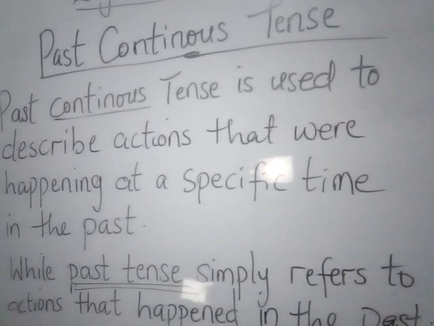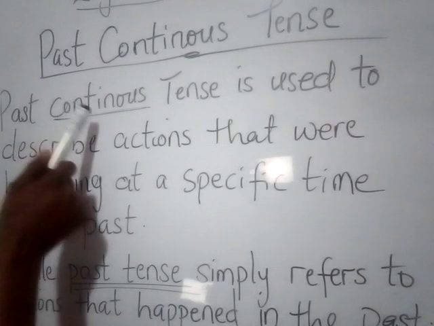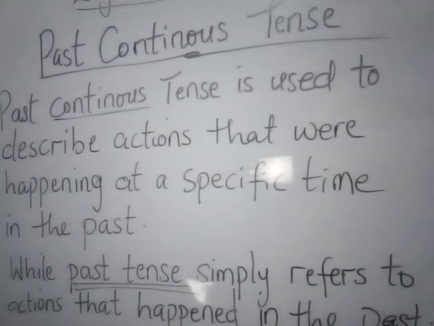So please, I am just trying to stress this so that you don't get confused between simple past tense and past continuous tense. So past continuous tense describes actions that were happening at a particular time in the past, especially in connection to another event or action.